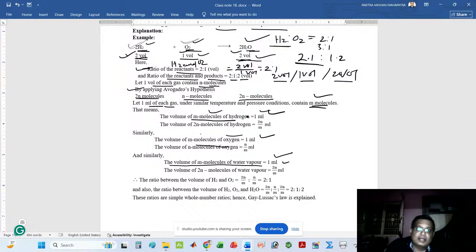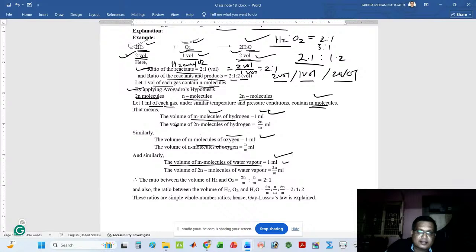We know that exactly 2n molecules of hydrogen participate in the reaction, n molecules of oxygen participate in the reaction, and 2n molecules of water are formed. I have taken 1 ml and found that m molecules of each gas are present.